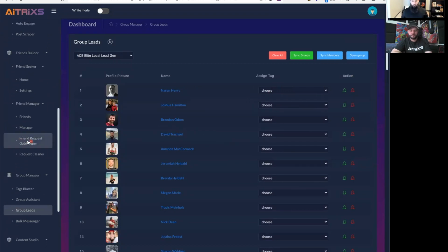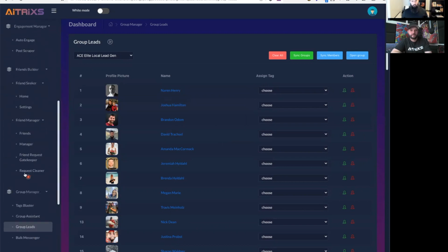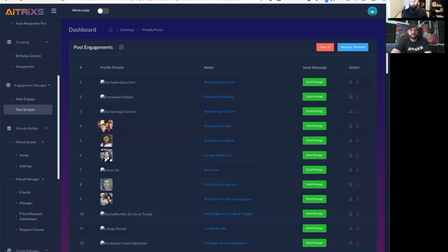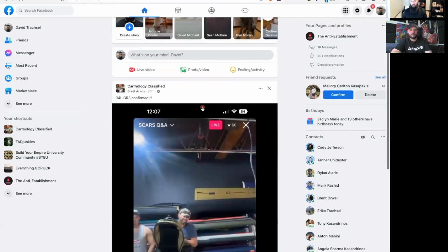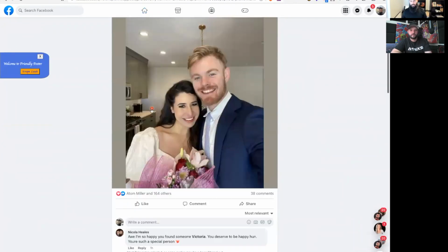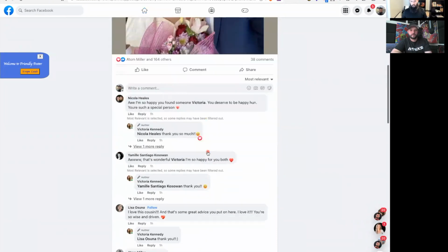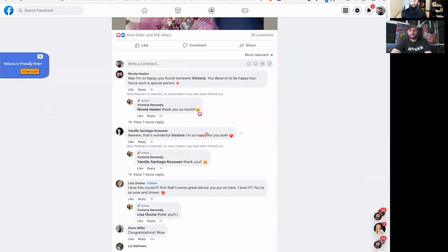Now, the one last thing that I'll show you really quick here is the post scraper. The post scraper is really interesting. It's actually built into the Facebook platform. So let me go into Facebook here and show you what this looks like. I'm going to go to this post here and click on this post. And you can see there's all these people that have liked this post. There's people that have commented, etc. You can do this on any post on Facebook.